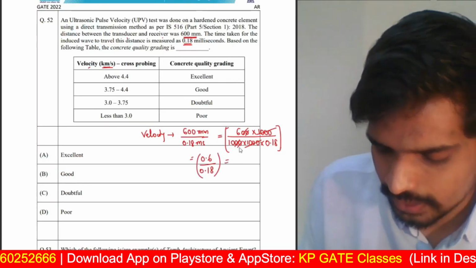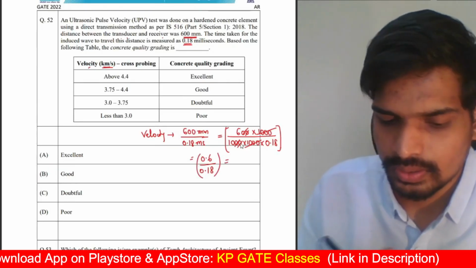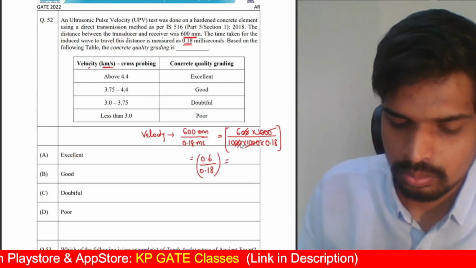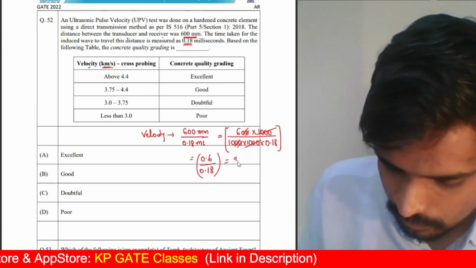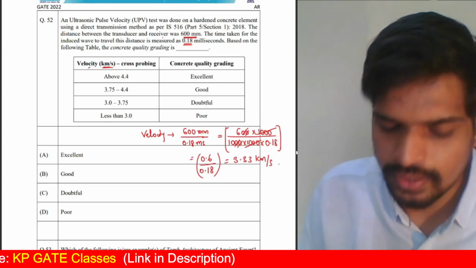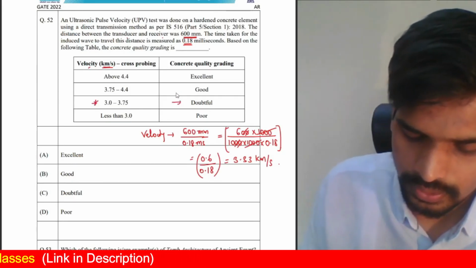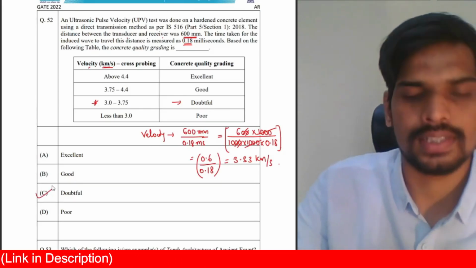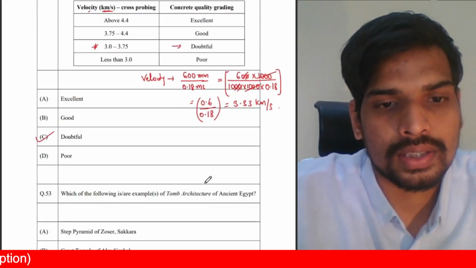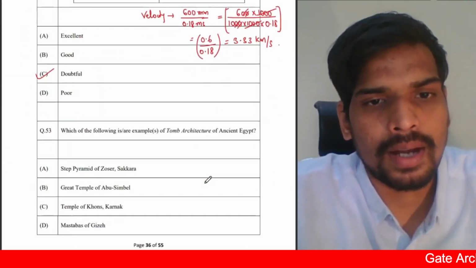You can use your calculators to find out this fraction. 0.6 upon 0.18 is 3.33. Just check which quality this 3.33 kilometer per second speed falls under. 3.33 falls under doubtful quality. So the answer is doubtful for this particular question. That is asked for 1 mark. Right? This is a 1 mark question. Till 56 it is 1 mark questions.